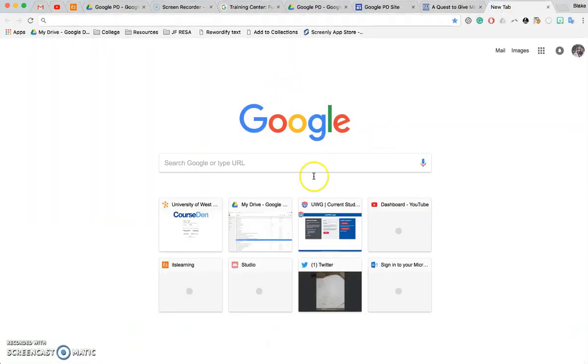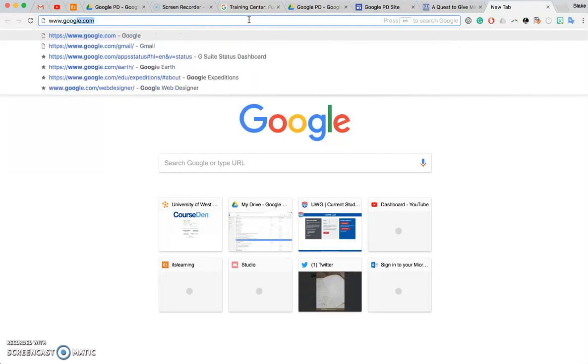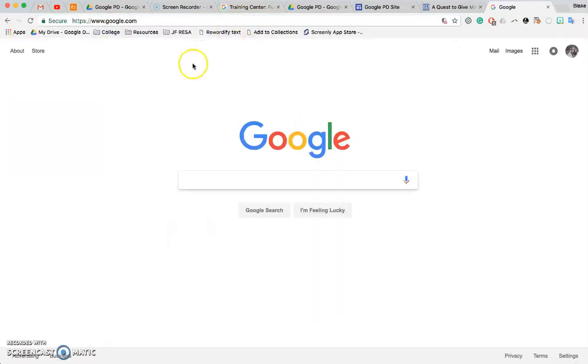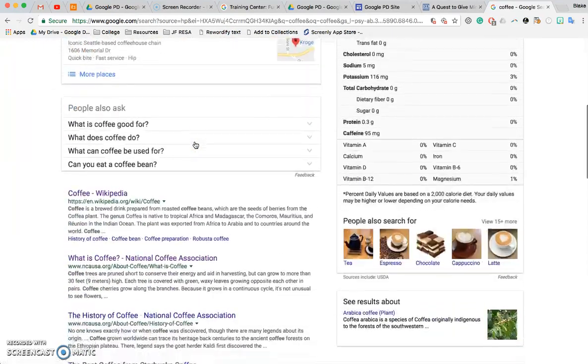Okay, so on your main Google page, we're going to talk about the search engine specifically. So we're actually going to go to Google itself. Okay, so some things to talk about with Google search. So if I want to search, we've been searching, I search for coffee. You're going to get some things here.